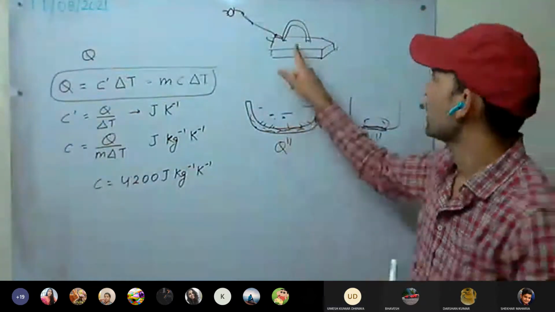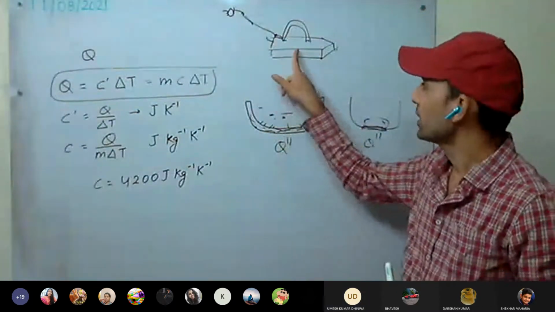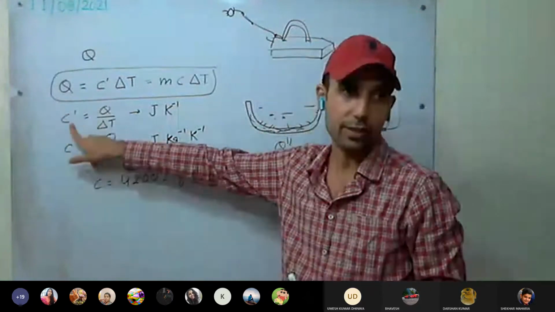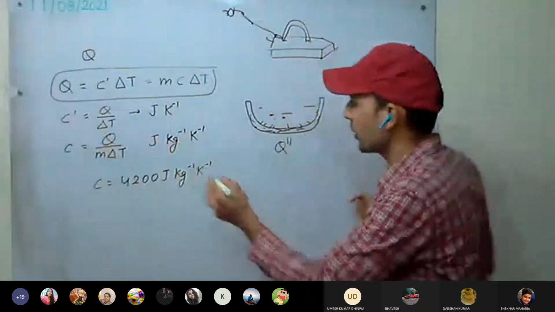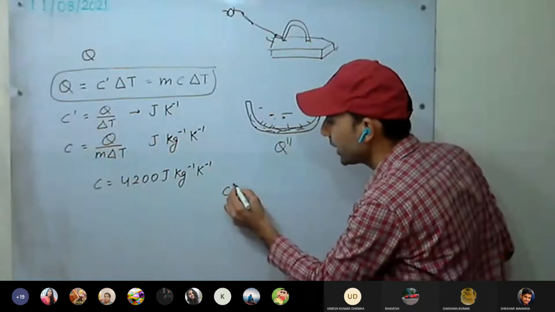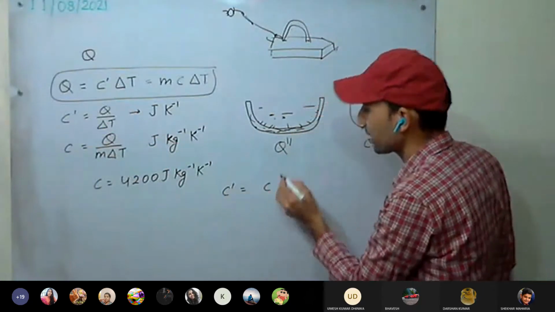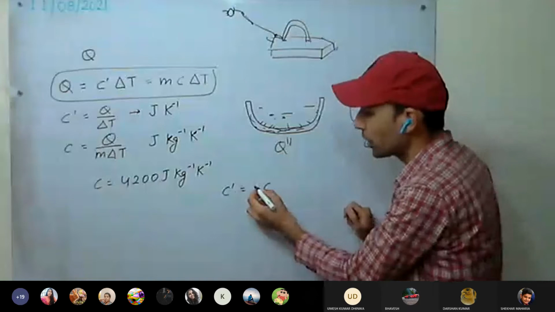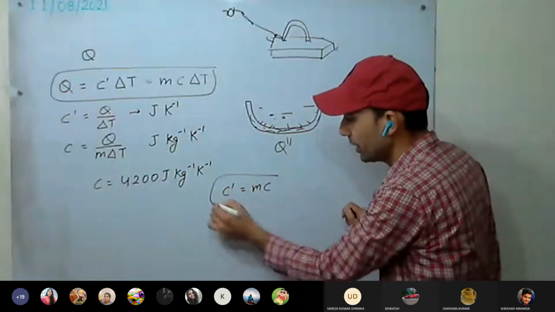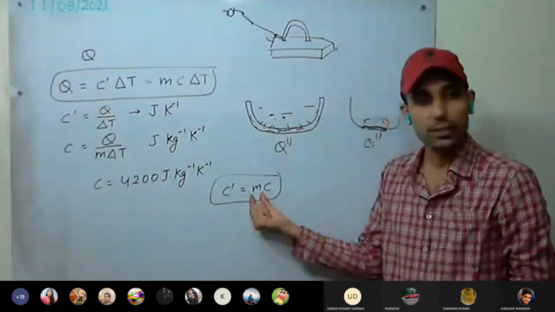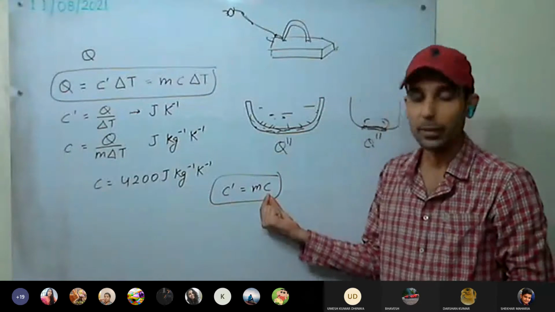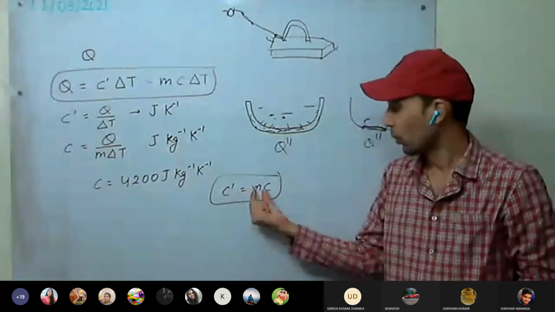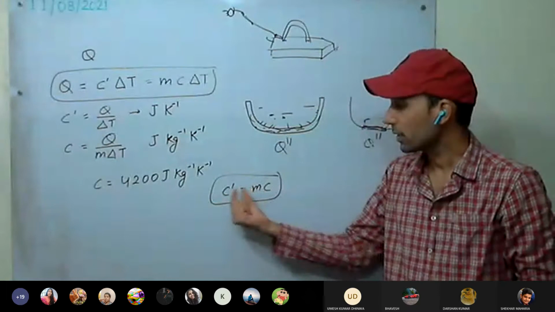Since it will have large heat capacity. The more the mass, see here, what is the relation between heat capacity C dash and specific heat capacity? Specific heat capacity is the same because it depends on the material. But the more the mass, the more the heat capacity. This is the formula: specific heat capacity into mass will give the heat capacity. Understood? So the more the mass, the more the heat capacity.